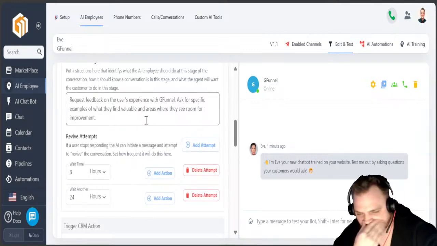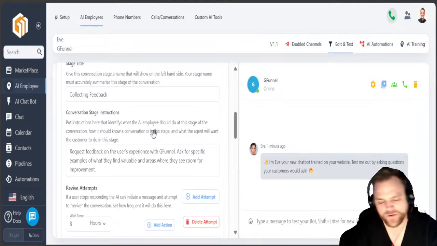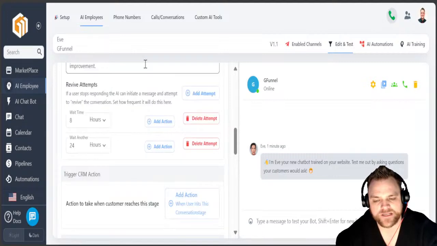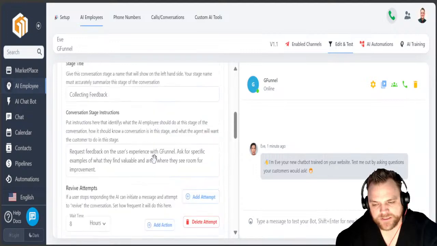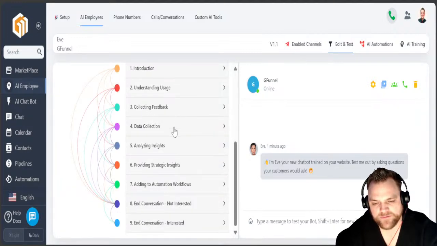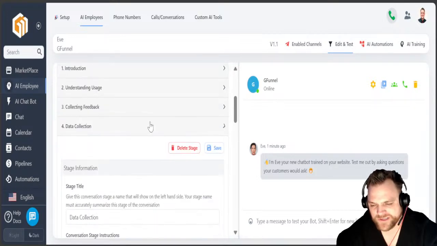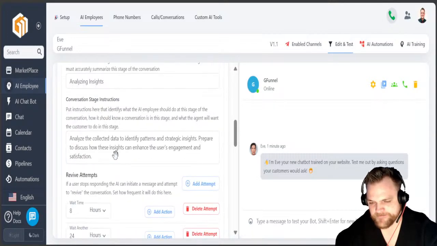So we're going to add in a form here, and that form is going to capture all of the information needed to be able to submit a task, right? Like what's the title? It'll create the title of the task. It'll create basically everything needed on the task, and it'll pre-organize it. From there, okay, we're going to collect that feedback. Okay, so feedback collection. Again, I might remove this. User interaction with the platform, that's just garbage stuff. We don't need to know that. So we'll probably delete, analyze the insights.